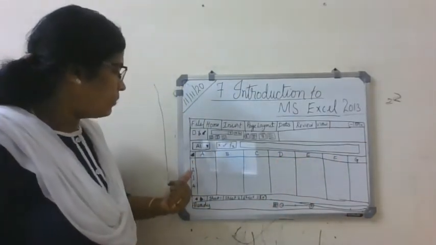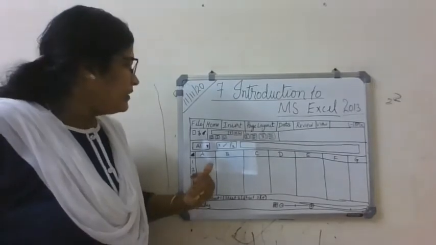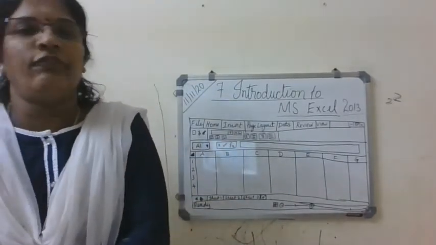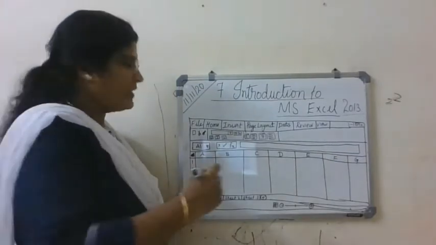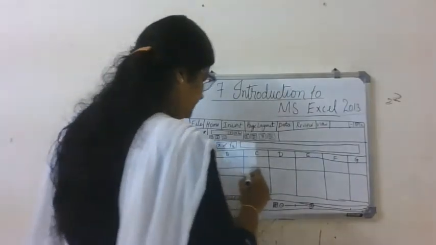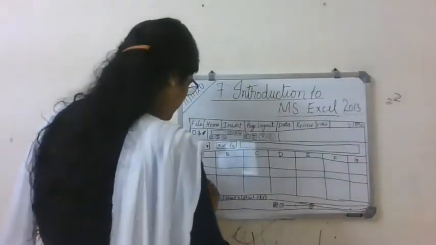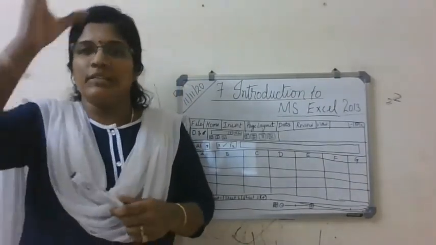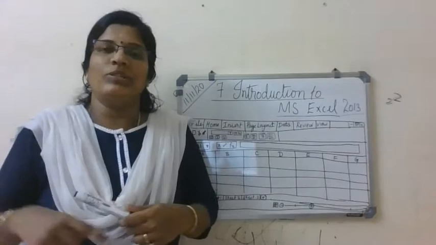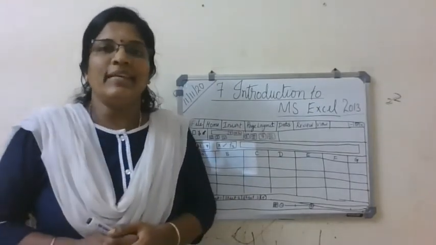Then here you can see 1, 2, 3, 4 numbers. Okay, then you can see A, B, C, D, E, F. Right? So do you know what are they? You don't know, right? So don't worry about it. Actually, it will be like this. Okay, so this is rows and this is columns, you can see rows and columns.